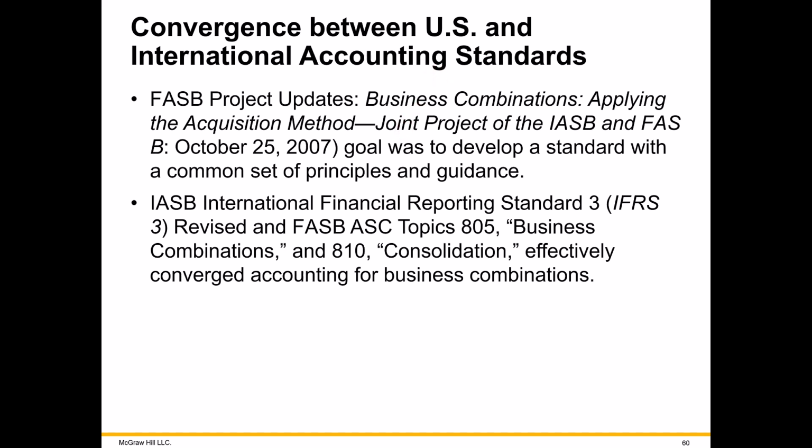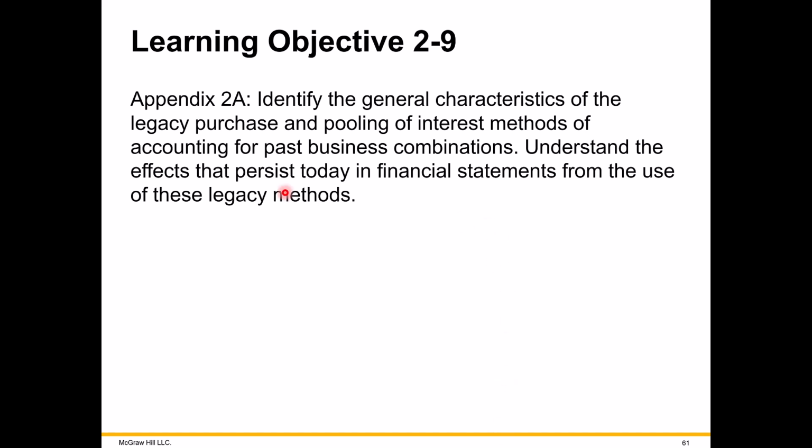I believe, as I mentioned at the beginning of this chapter, we're going to ignore the appendices at the end of chapter 2, which talks about old rules for combinations or consolidations of companies, something called a purchase method or pooling method. Older companies may be grandfathered in under these provisions here and not using the acquisition method or the fair value method. But just be aware that these are other methods that are still used by older companies.